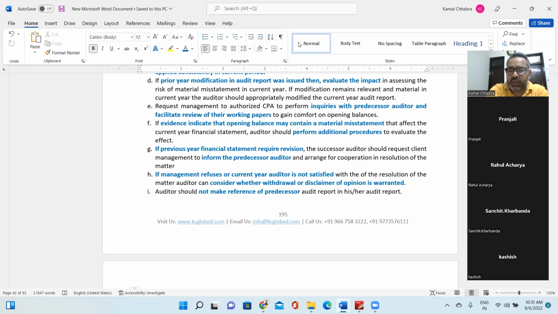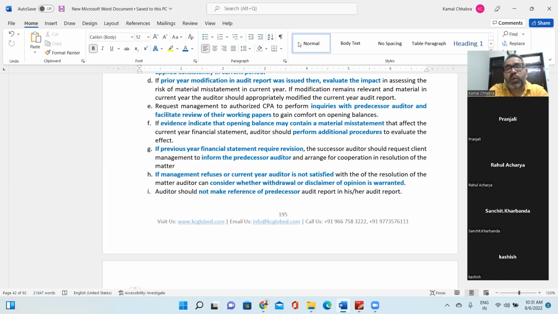And the previous auditor has given a qualification that they have not gained comfort over the inventory balances lying in Afghanistan. In the current year also, there is no change in the status. The same inventory is still lying over there. You are not able to sell that inventory, but it's still lying there. The situation is the same. You cannot go over there and do the physical verification. You cannot do the valuation of that inventory based on its current position and situation, right?